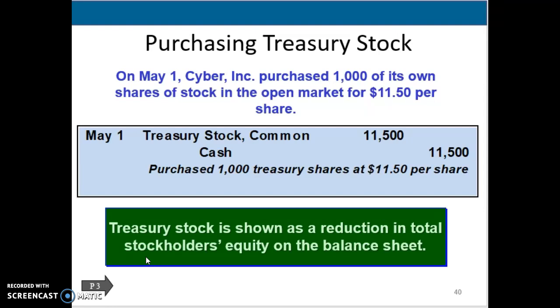It's an equity section, but treasury stock is going to be considered a contra equity account because it reduces the equity when you debit that treasury stock account. So common stock, when we're buying common stock, we're crediting it because it's an equity account. Treasury stock is considered a contra equity account. So go back to when we thought about contra assets and contra liabilities. This is a contra equity account, so it has the opposite normal balance. So we're going to debit treasury stock to buy it, and we're paying out cash because we're buying those treasury shares.